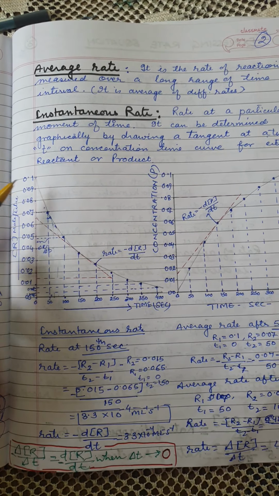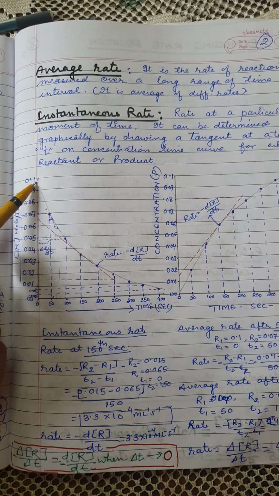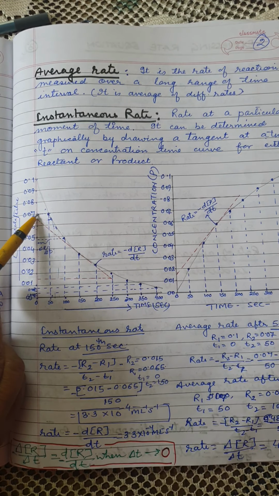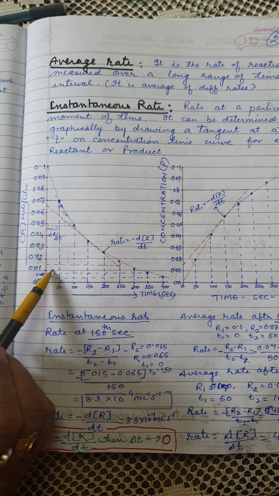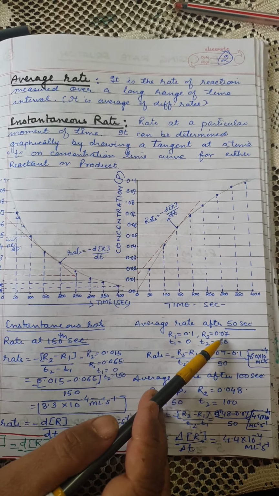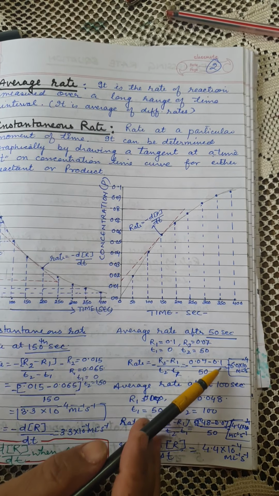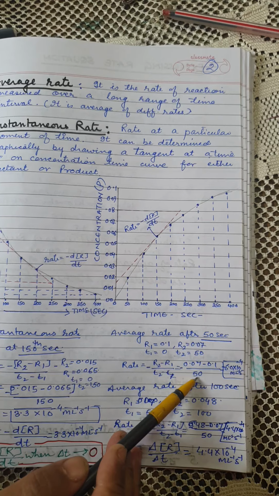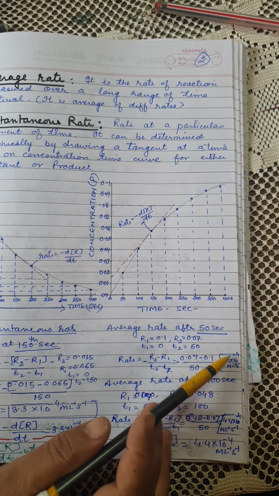0.1 M. Now after 50 seconds the concentration of reactant was reduced to 0.07. So the rate within this time will be R2 minus R1, that is 0.07 minus 0.1, divided by the time interval 50, that comes to be 6.0 into 10 to the power minus 4.